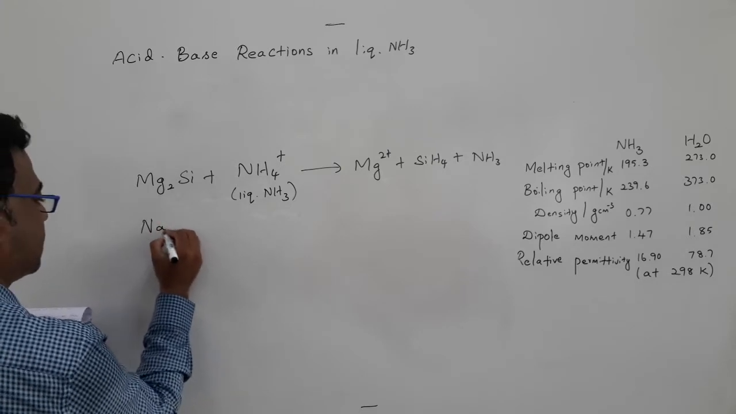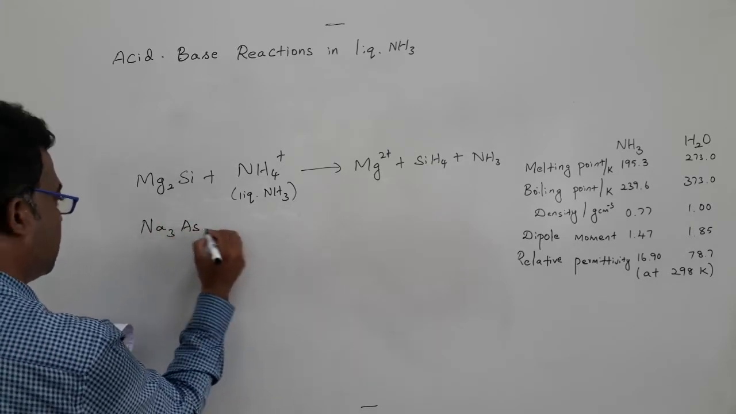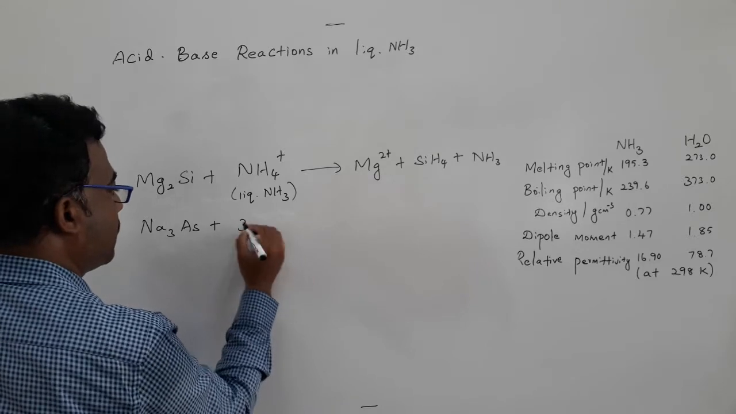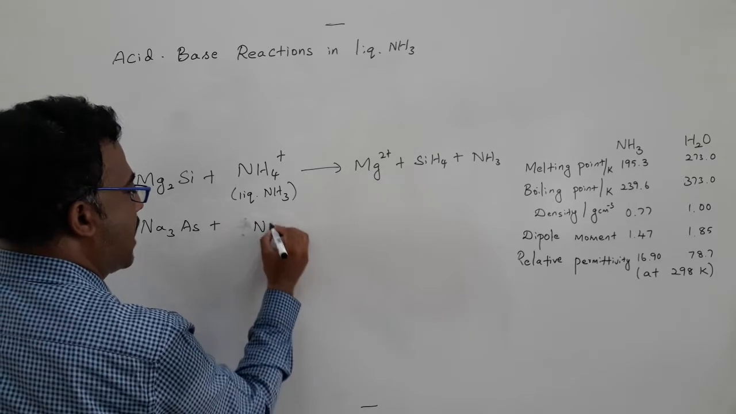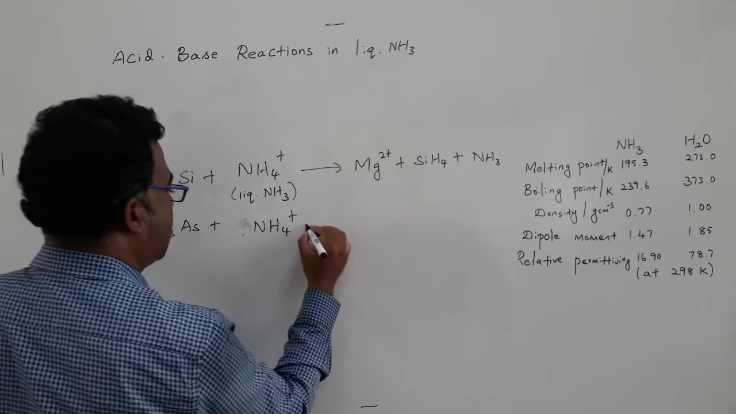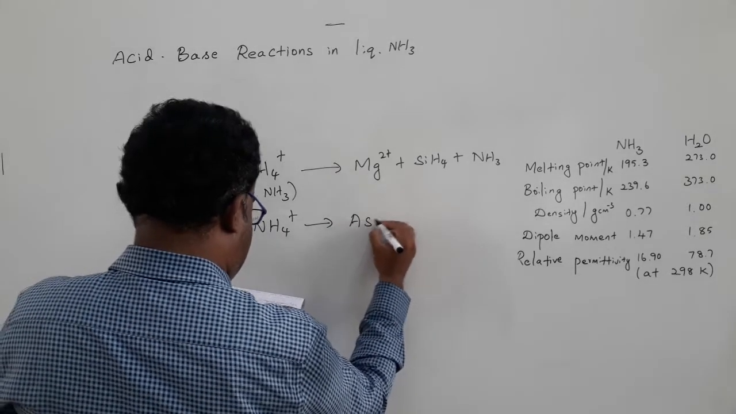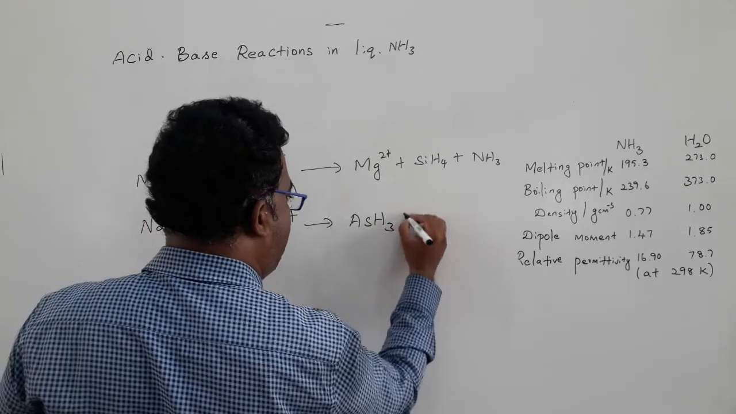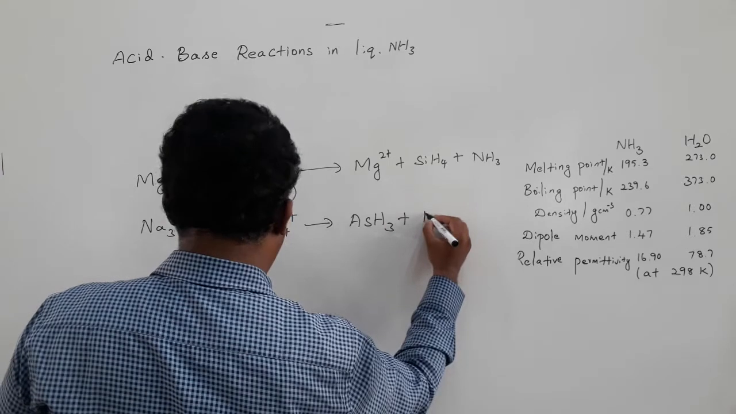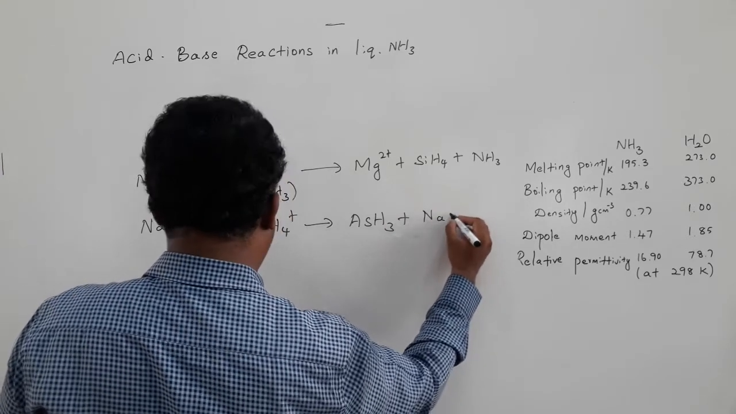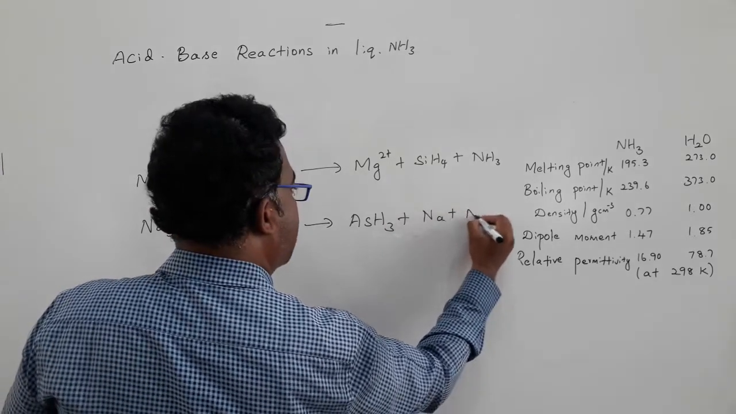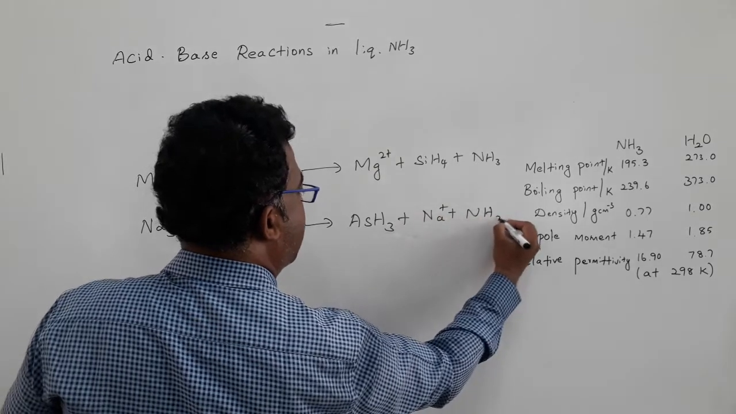like sodium arsenide. If we react this also with ammonium ion, then what happens? Arsine will form, plus sodium ion, plus ammonia.